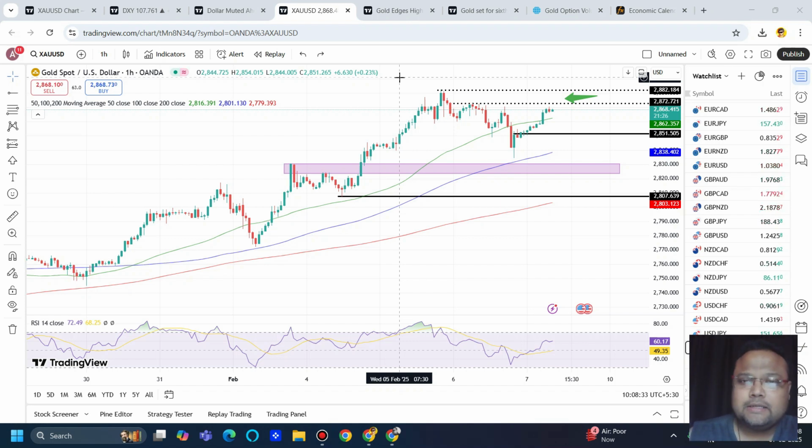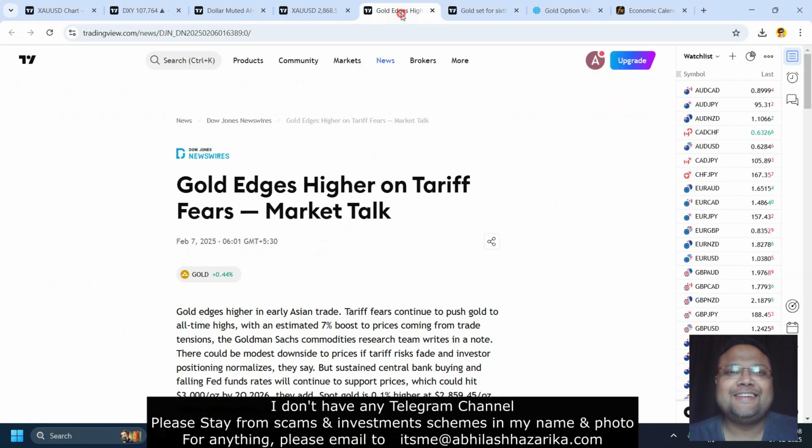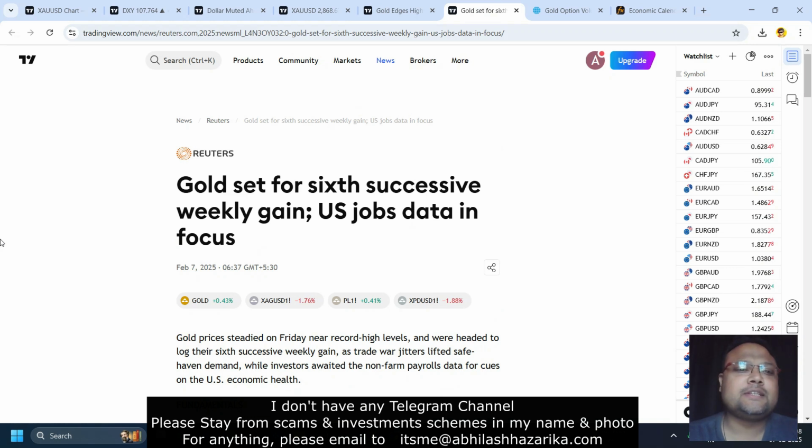So let's get started. So my dear friends, this is the hourly chart of gold in front of us. And today is very special because today is the first Friday of this month. Today is NFP day. So gold edges higher on tariff fears. Gold set for six successive weekly gains. US jobs data in focus. So market is waiting for the NFP.